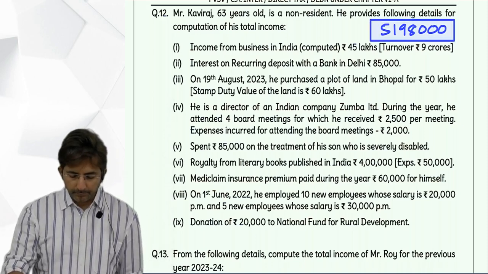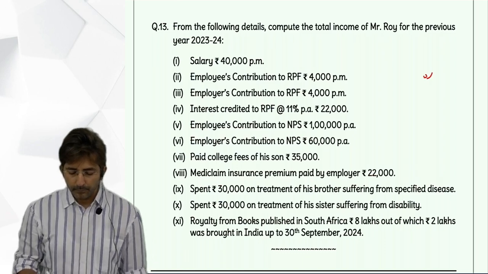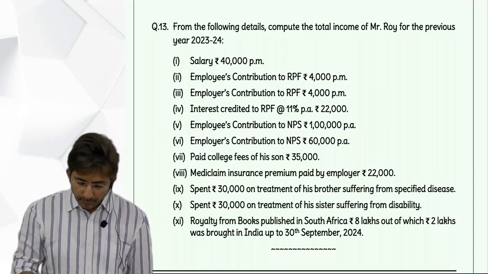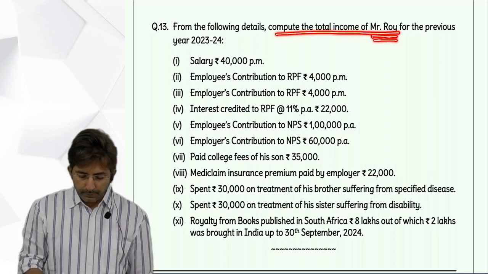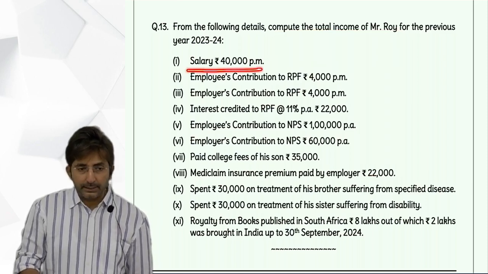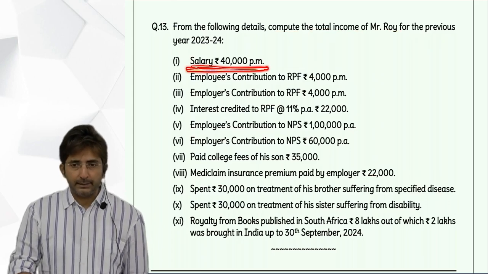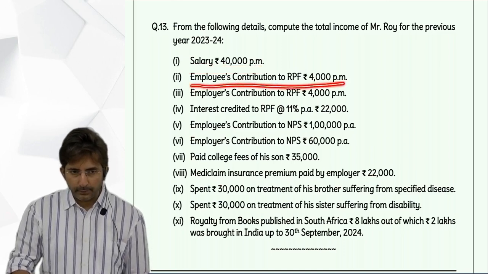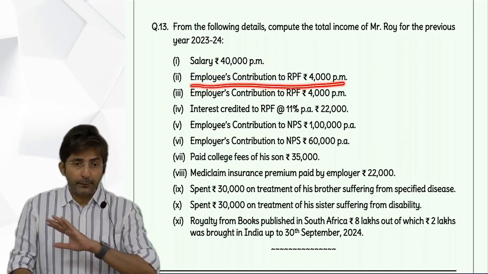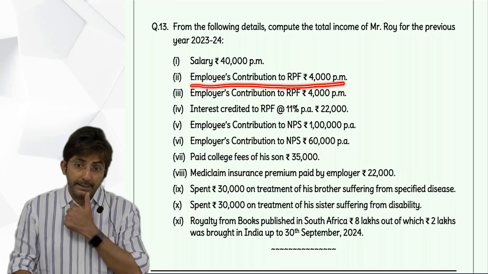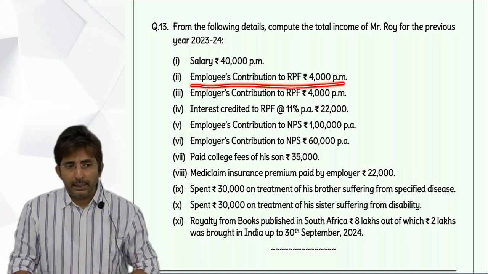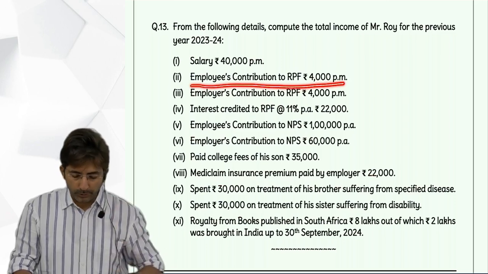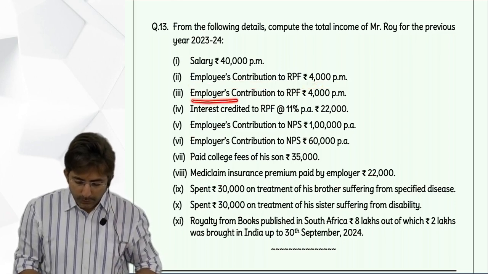Then question 13. Compute the total income of Mr. Roy. Salary, this will go to income from salary as a basic salary, 4,80,000. Okay. Then what about employee's contribution to RPF? In income from salary we ignore it. But in 80C you will consider it as a part of lump sum. Employee's contribution.